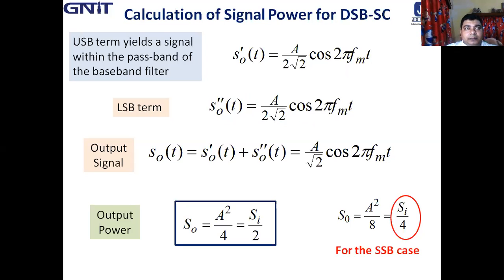Observe that S0'(t) and S0''(t) are in phase, and hence the output signals add. So the output signal S0(t) is S0'(t) plus S0''(t), which is A by √2 cos 2π fm t.